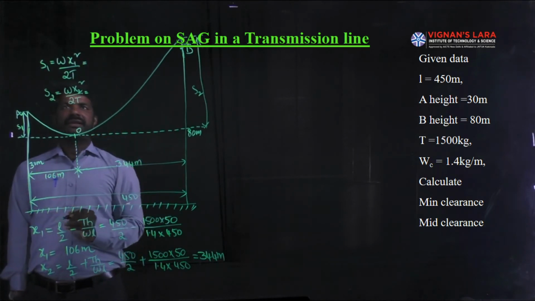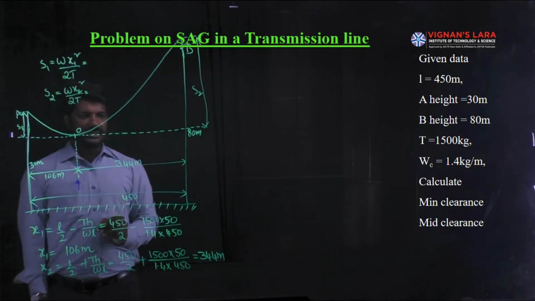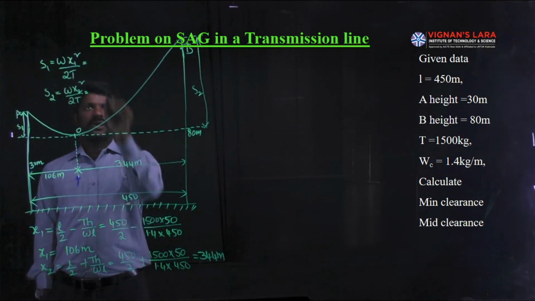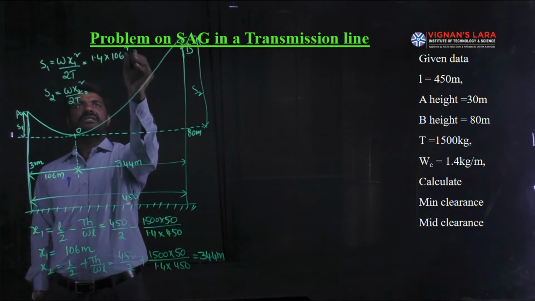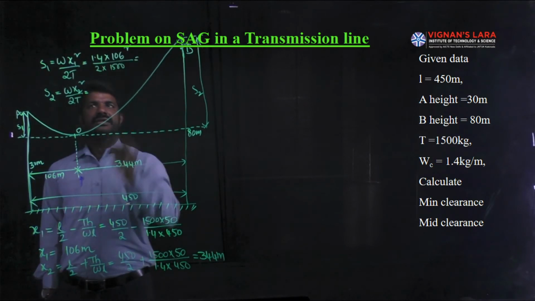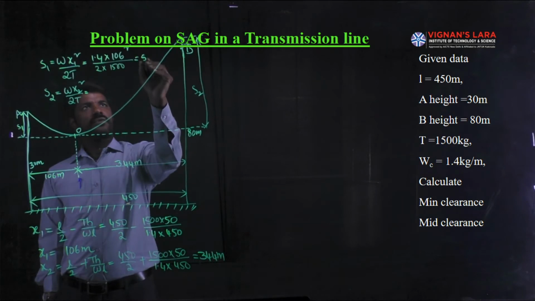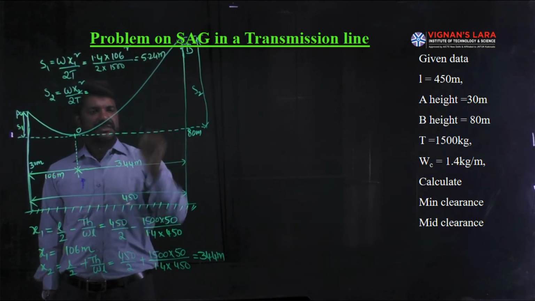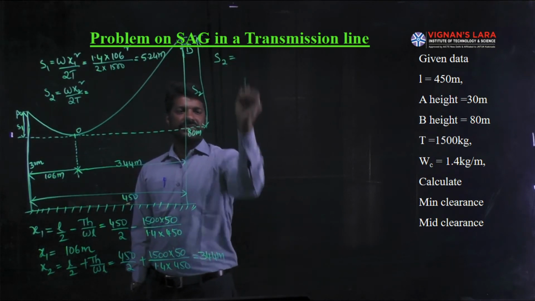For calculating S1 and S2, let me see the weight of the conductor. The weight of the conductor is given as 1.4 kg per meter length, to be multiplied with 106 square by 2 into 1500. Simplifying this, we get S1. S1 is equal to 5.24 meters. Let me calculate the S2 case.